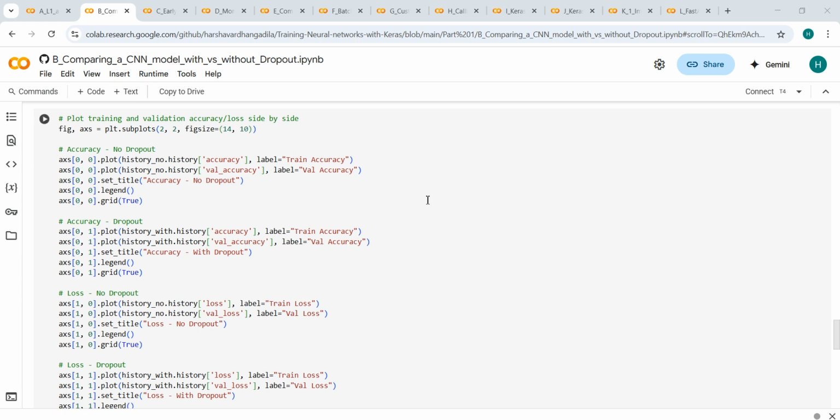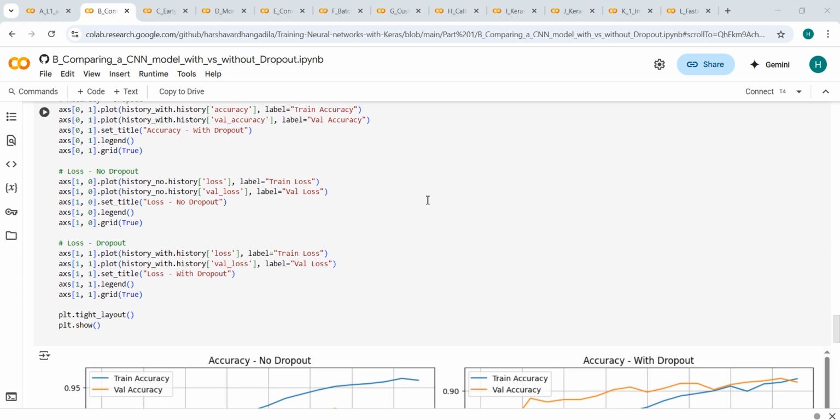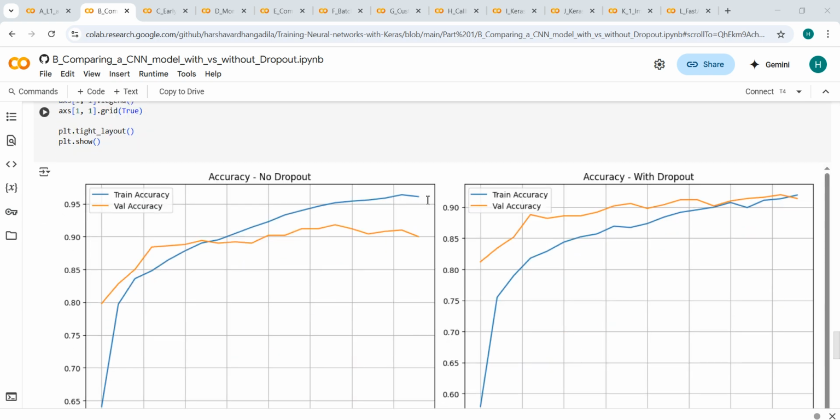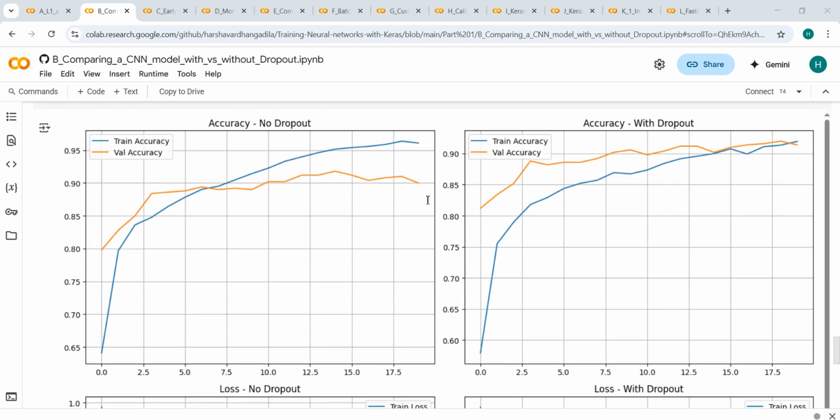And then moving on to the accuracy with and without dropout. We can see that without dropout, the training accuracy keeps climbing, whereas the validation accuracy stagnates, and there is a clear gap indicating overfitting.